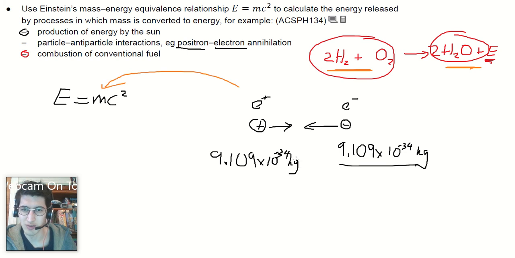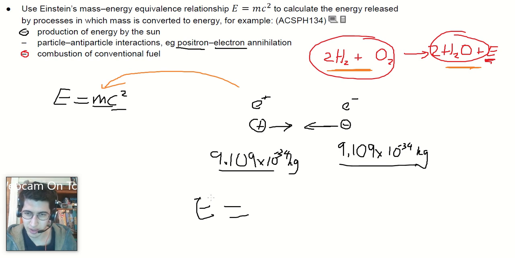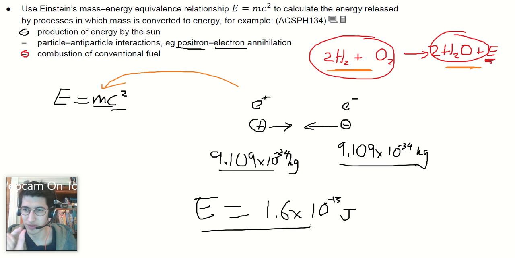So really we just have to double this mass to work out how much mass is there, times it by c squared, and we get very small masses, so we get a very tiny number. We end up with E equals 1.6 times 10 to the negative 13 joules. Okay, a very tiny number for very tiny masses.